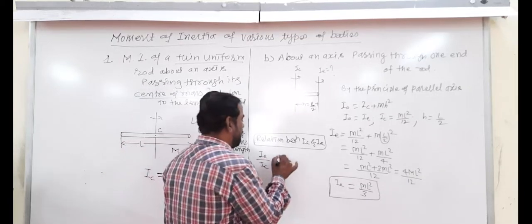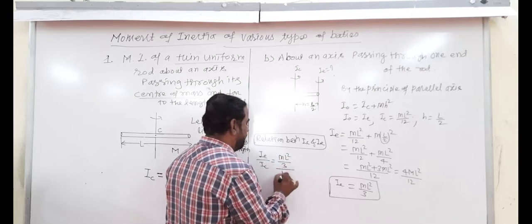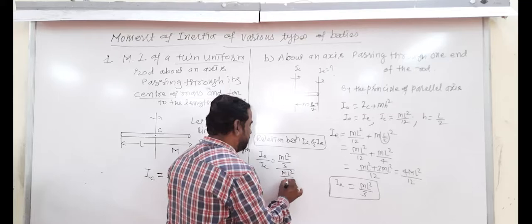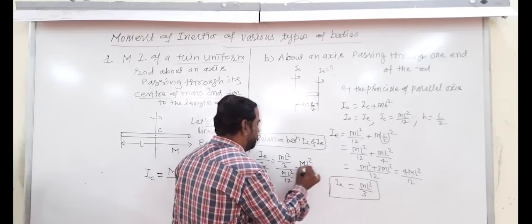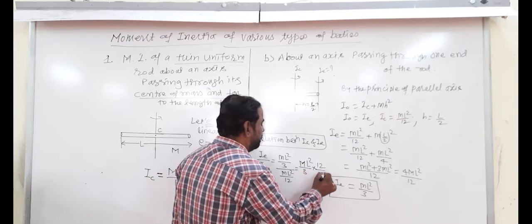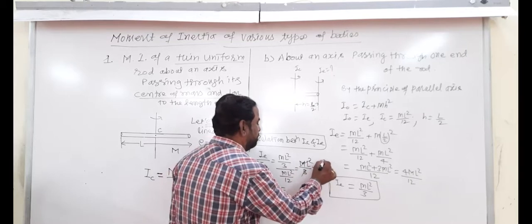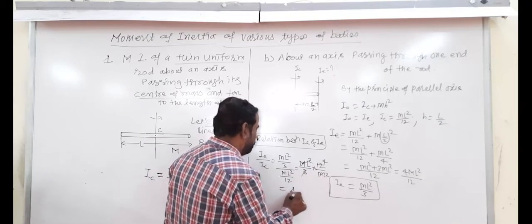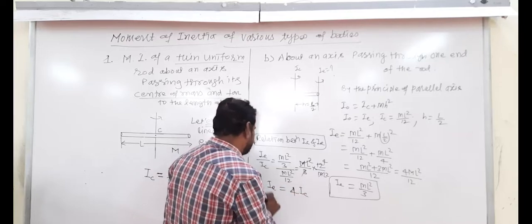What is the formula of IE? ml square by 3 divided by ml square by 12, that is ml square by 3 into 12 divided by ml square, and so that is 4. So IE is equal to 4 times IC.